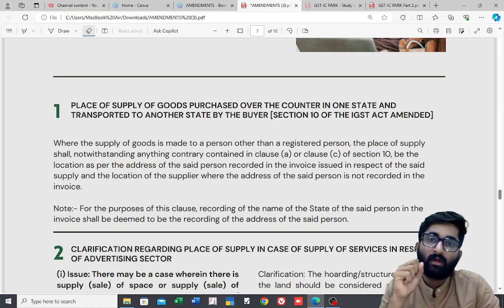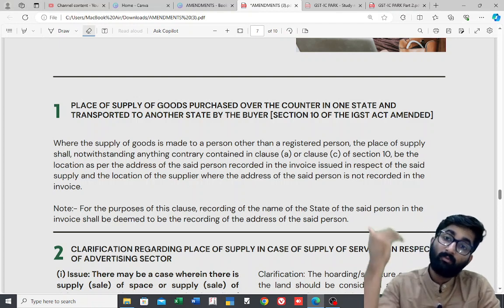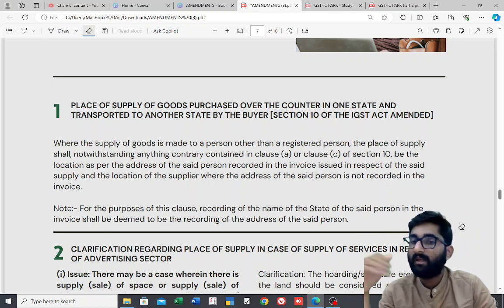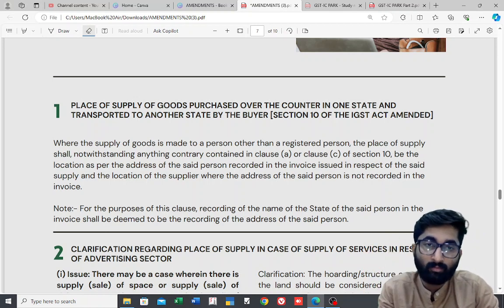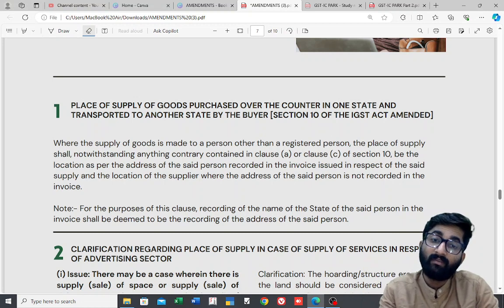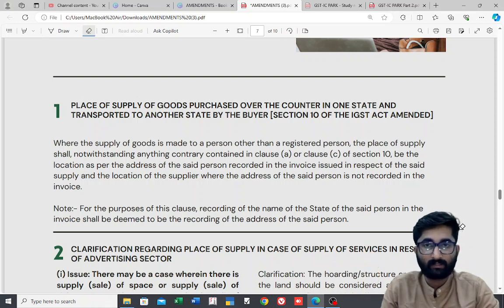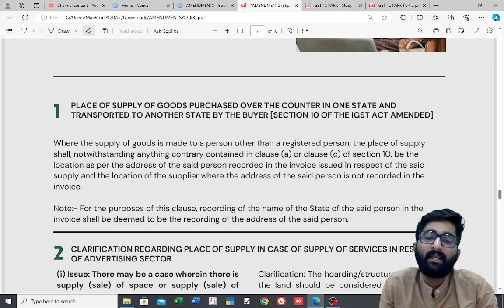So I'll tell you, in section number 10, subsection 1, clause A, where the movement is involved, the place of supply is where the movement terminates. That place will be the place of supply. Section number 10, subsection 1, clause C, if there is no movement, then where the goods are delivered, that place will be considered as the place of supply. We know this. One more amendment which has been added here is section number 10, subsection 1, clause CA.